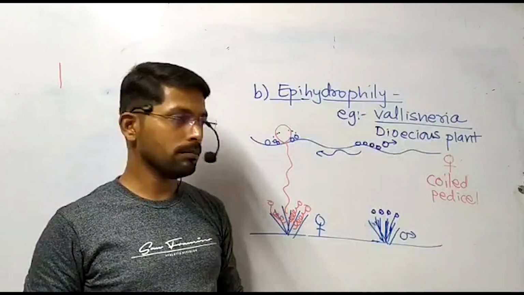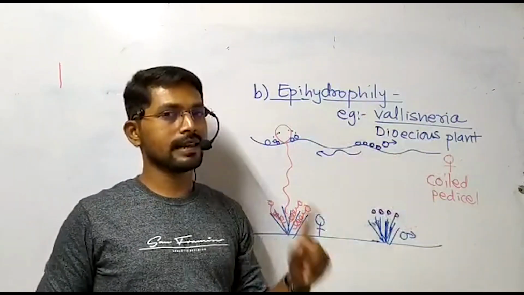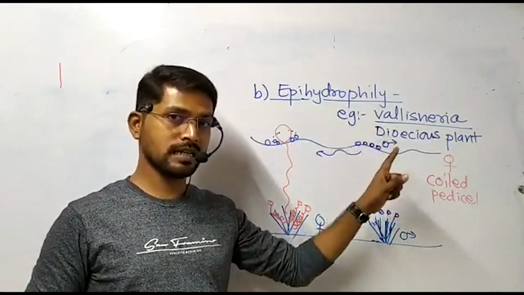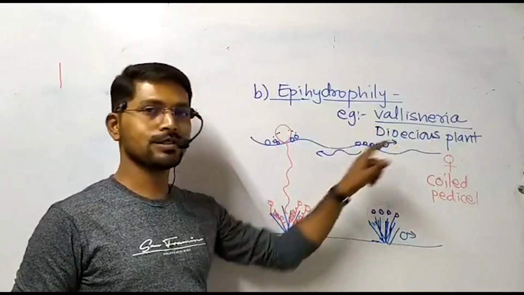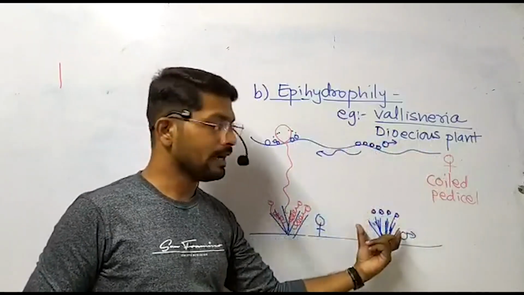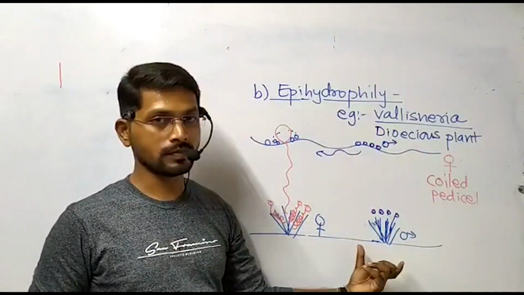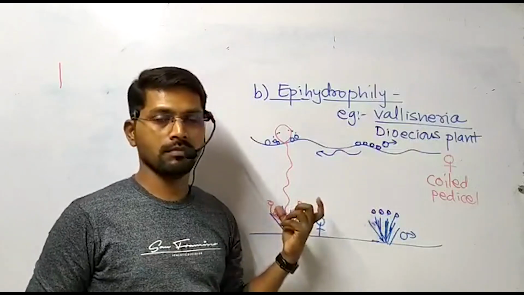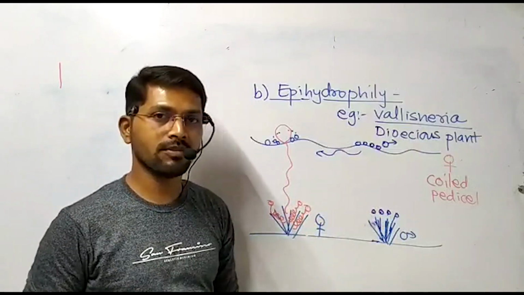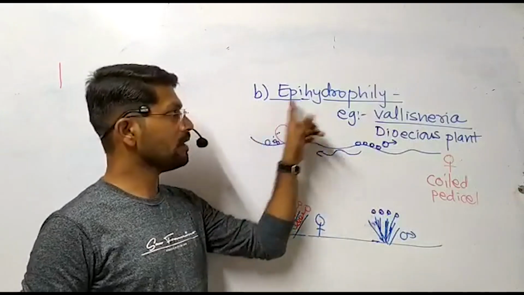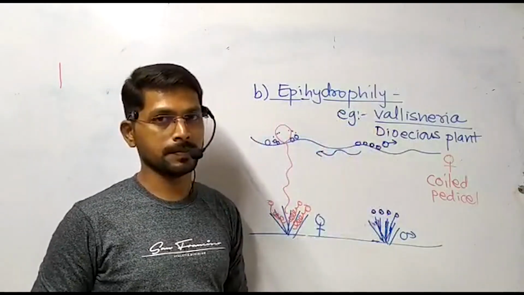Here you have to remember, coiled pedicel is the characteristic feature of flower of Vallisneria, but only in case of female flowers and not at all in the male flower. So a quite interesting type of phenomenon is seen in case of epihydrophily of Vallisneria.